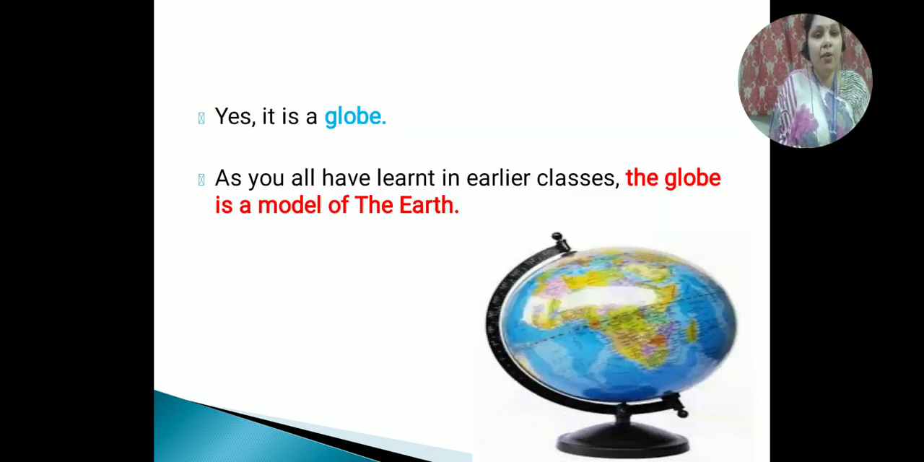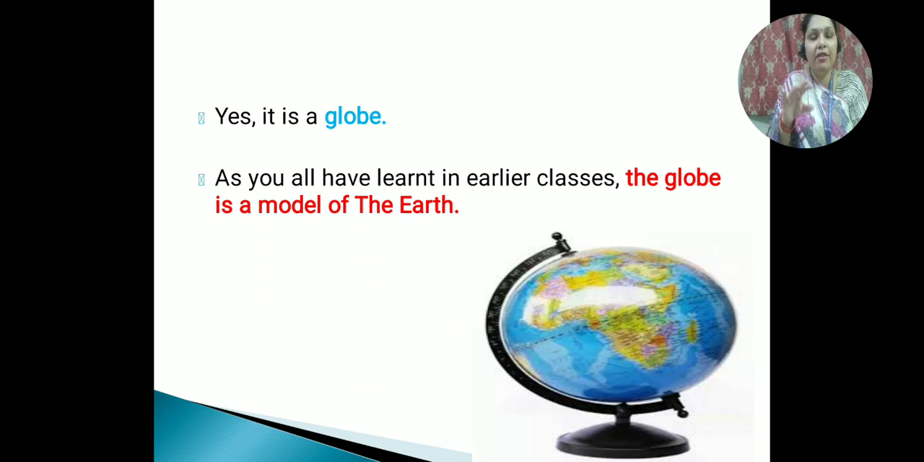Now tell me, what is a globe? In class 4th also there is one chapter on the globe. Earlier also you have studied about the globe in class 3rd or 4th. What is a globe? Yes, the globe is a model of the earth. Whatever there is on the earth, it is being reflected on the globe.